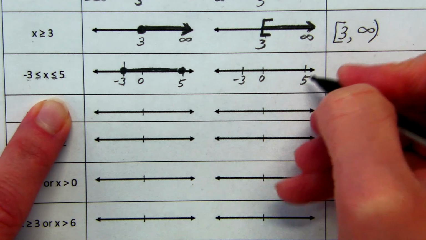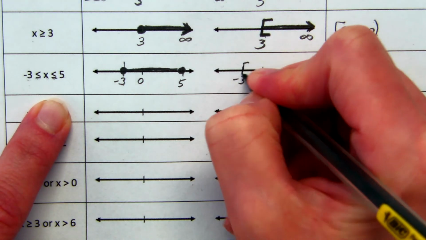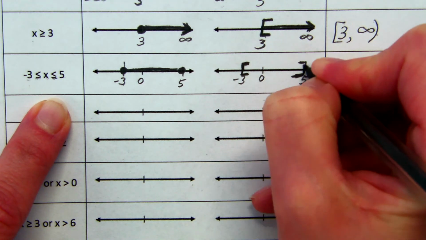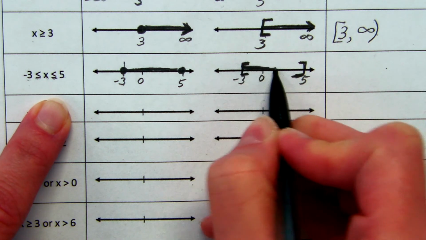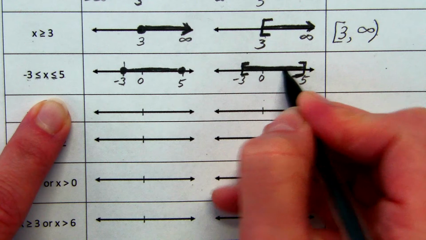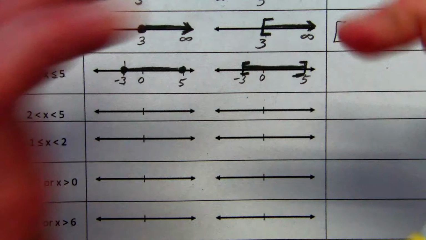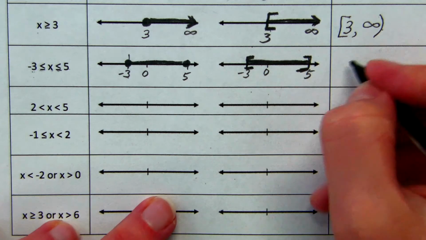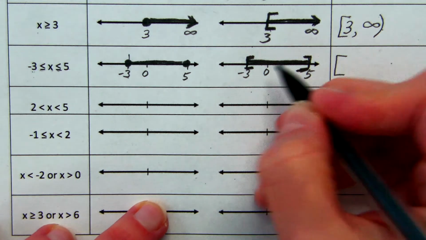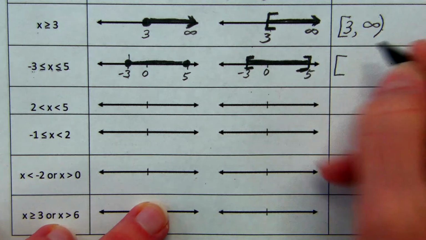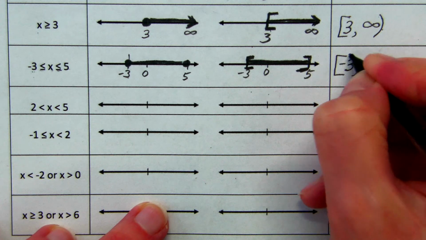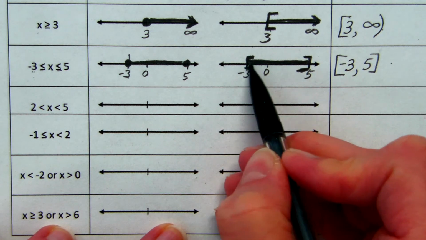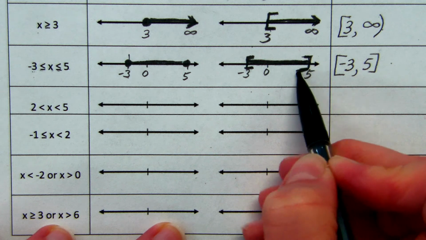When I come over to do my other type of notation, what you'll have is a square bracket going this way at negative 3, one going this way at 5, and then we fill in all of the numbers in between. And so it kind of looks like these are enclosing that set of numbers. And then this also gives us a really short way to write this interval from negative 3 to 5, including the endpoints. So I'd have negative 3 on the left end with a bracket, 5 on the right end with a bracket. So this is telling me start at negative 3, include negative 3, go all the way to 5, stop at 5, include 5.